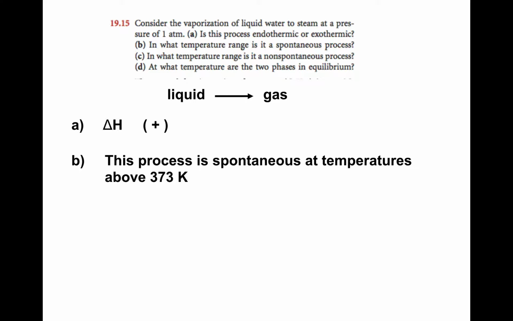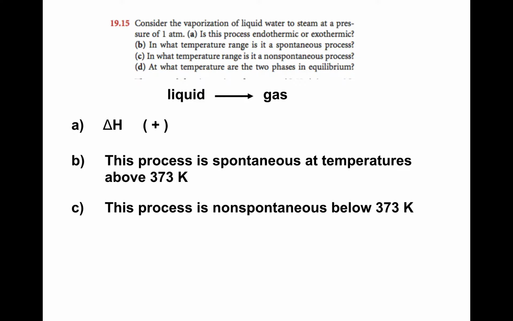In what temperature range is it non-spontaneous? So below 373 Kelvin. All right, so it's not going to happen below 373 Kelvin. You're not going to get liquid water going to the gas phase. I mean, you'll have a certain number, but it won't be spontaneous, right? So I've got to get the temperature up to 373 Kelvin to spontaneously go into the gas phase, right? Lose most of my liquid, turn it into gas.